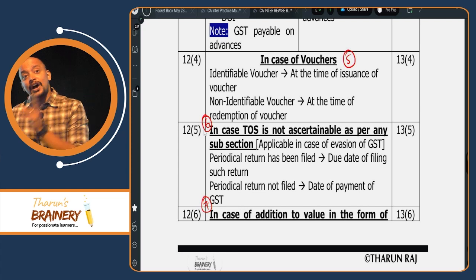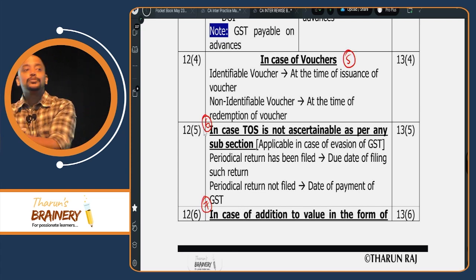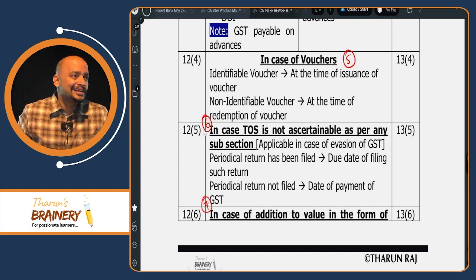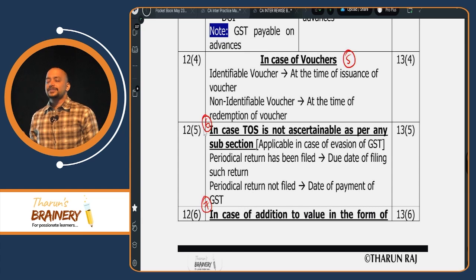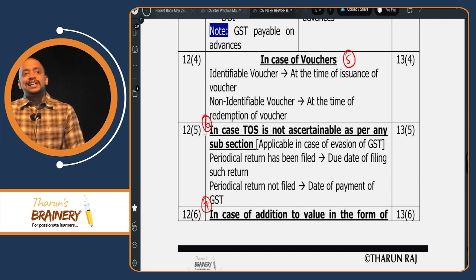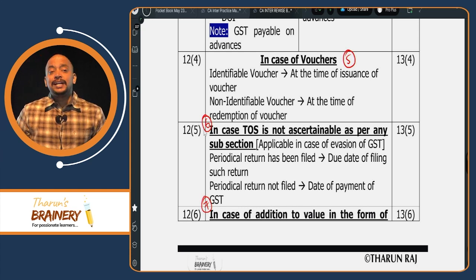But in case of a non-identifiable voucher, I will pay GST only when you come to my shop and redeem the voucher, otherwise I will not pay GST. Is it clear? Now what do you need to remember in case of vouchers? Come on. Time of supply in case of voucher: identifiable, at the time of issuance of voucher; non-identifiable,